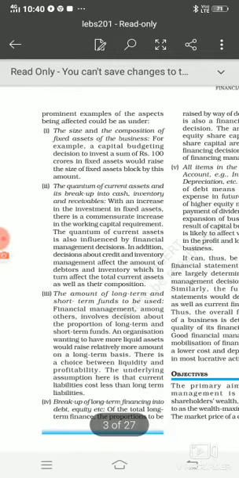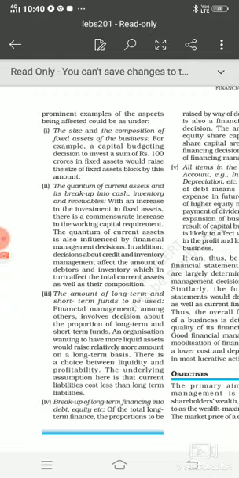What are these? Like the size and the composition of fixed assets of the business. If the size of the fixed assets of any business increases, it is going to affect the capital budgeting decision. If a capital budgeting decision has been taken to invest more money in assets, this is going to affect the size and the composition of fixed assets.